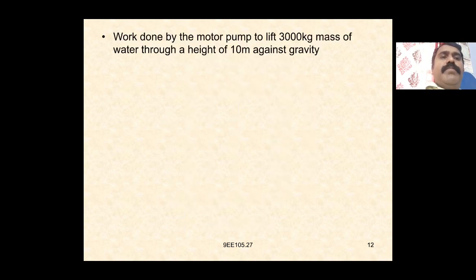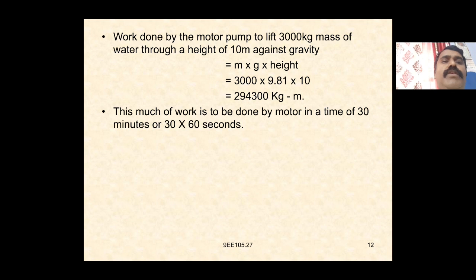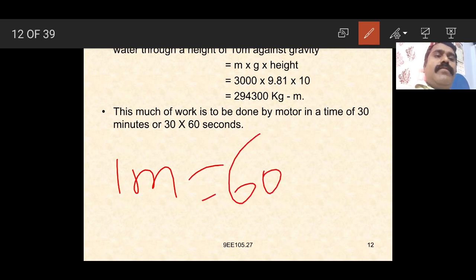Again an electric pump. So the work done by the motor pump to lift 3000 kg mass of water through the height of 10 meters against gravity is m into g into height, which is equal to 3000 into 9.81 into 10. So 1 kg is equal to 9.81 newtons, which is equal to 10. That is nothing but 294300 kg meters here. This much work is to be done by the motor in a time of 30 minutes or 30 into 60 seconds here. So 1 minute is equal to 60 seconds.